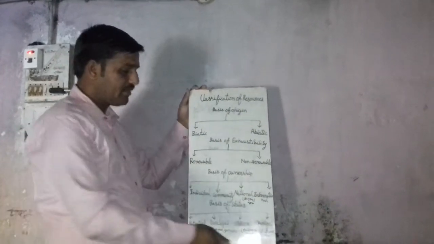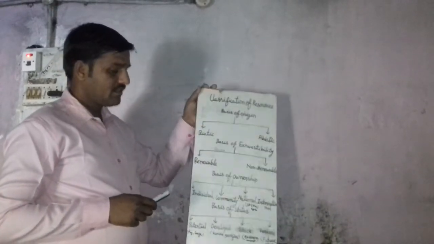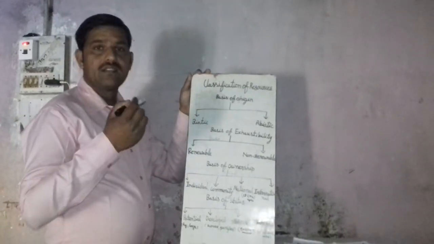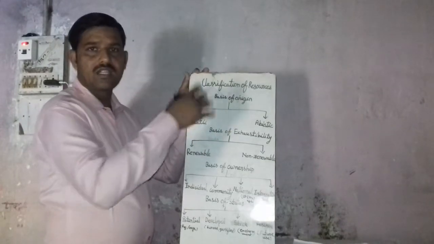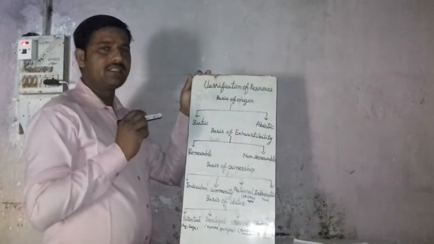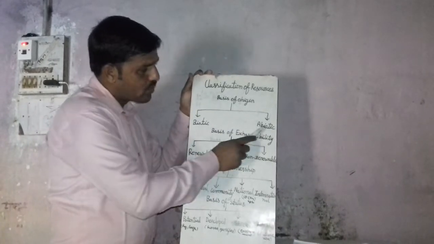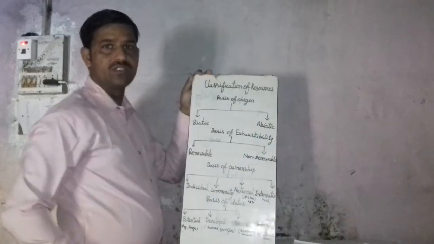Student, you already know about living and non-living things. Here the basis of origin is divided into two parts: first, biotic resources, and second, abiotic resources.